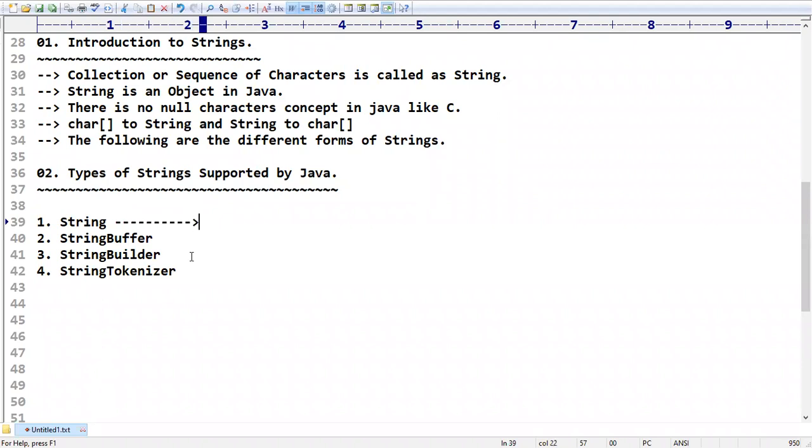So what is the first one? When do we have to go for string, when do we have to go for string buffer, when do we have to go for string tokenizer, and when do we have to choose all these things? Very simple.